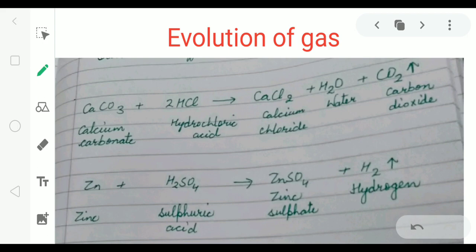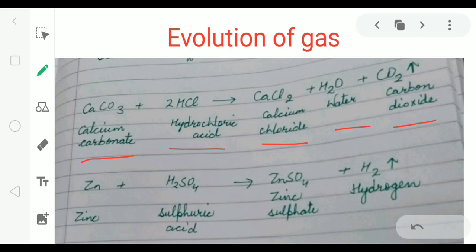For example, if we take calcium carbonate in a test tube, then we add hydrochloric acid to it, effervescence takes place, bubble formation takes place, and new products are formed. These new products are calcium chloride, water, and carbon dioxide. So the bubble formation is due to carbon dioxide. Carbon dioxide gas is given out.